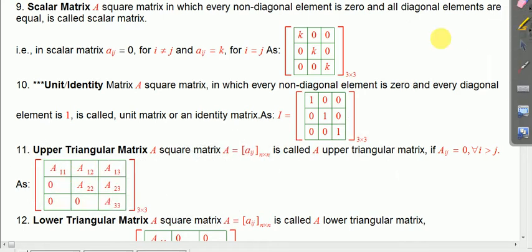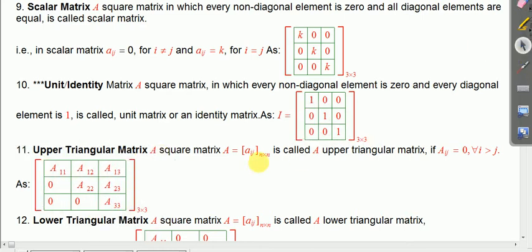I mean, if we make a triangle, see here it is a triangle, and it is the upper part of the matrix which is not 0, so it is the upper triangular matrix.